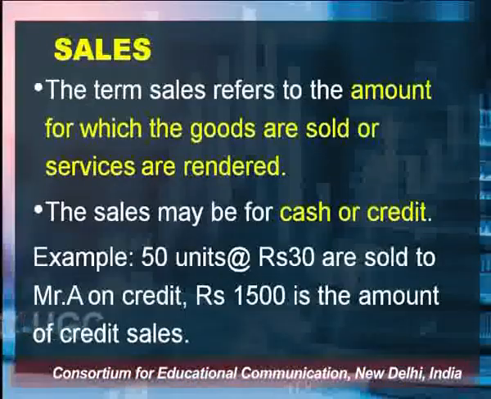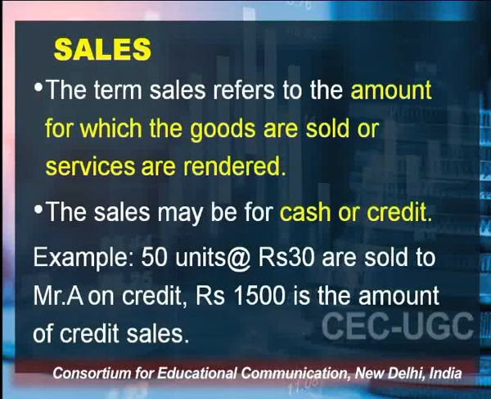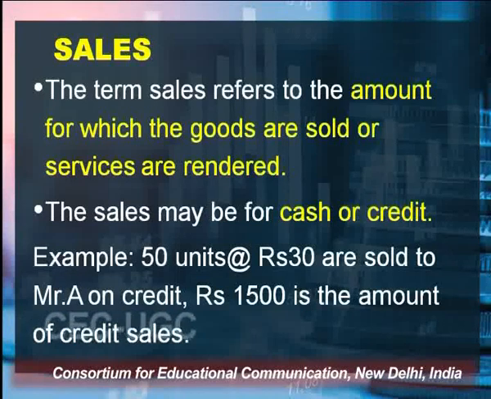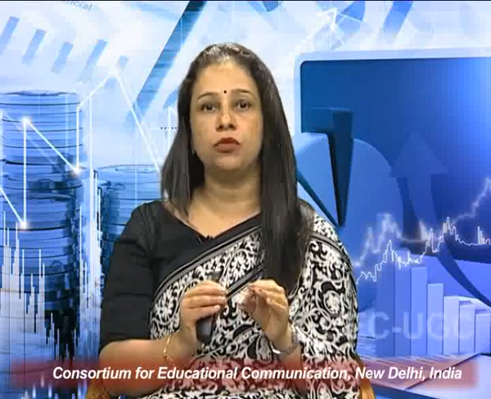Next is sales. The term sales refers to the amount for which goods are sold or services are rendered. The sales may be again for cash or for credit. Let's take an example here. 50 units at the rate of rupees 30 are sold to Mr. A on credit. So, this is the credit transaction, and here 50 units at the rate of 30 are sold to Mr. A. The entire amount, that is rupees 1500, is the amount of credit sales, and these credit sales are shown in the trading account on the credit side.